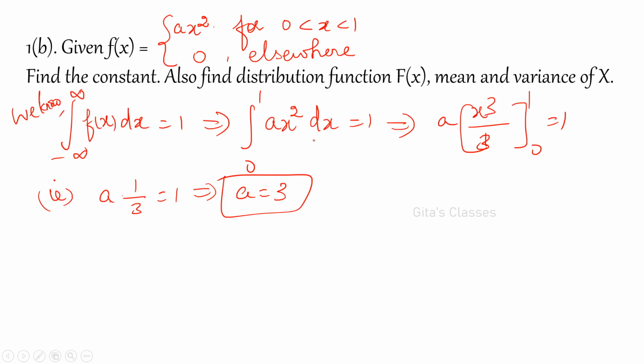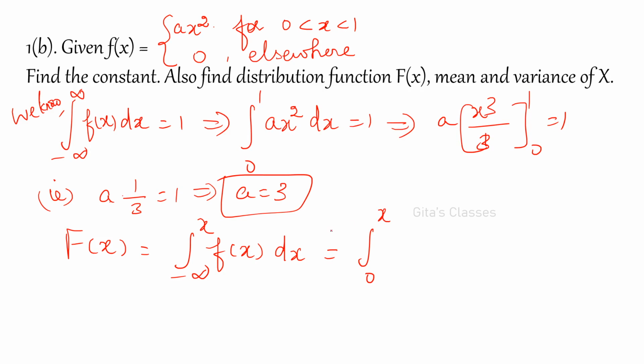Next is find the distribution function. So capital F of x is equal to integral minus infinity to x of f of x dx, which is equal to integral 0 to x, because from minus infinity to 0 it is not defined, of 3 x squared dx.